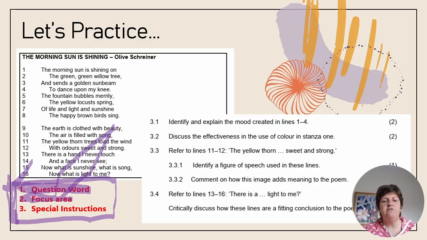Teachers will sometimes call the focus area the key words. And within poetry, we have lots of different focus areas that we might come across. They might give us a line reference, so we might have to closely analyze a particular line to get to our answer. They might tell us to refer to something in our toolkit, like diction or imagery or figures of speech or tone. And they might tell us to consider the context of the poem or speak in the poem as a whole. And this is something that's really important.